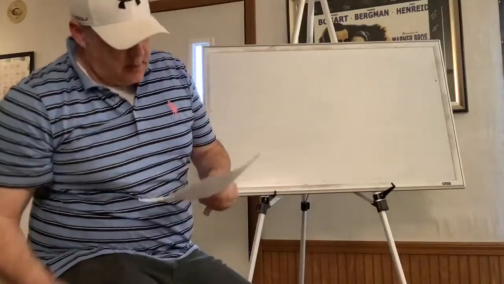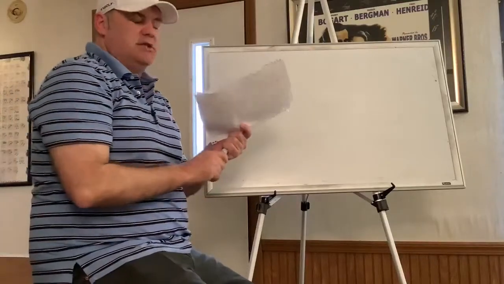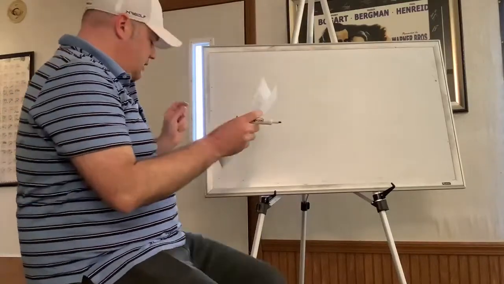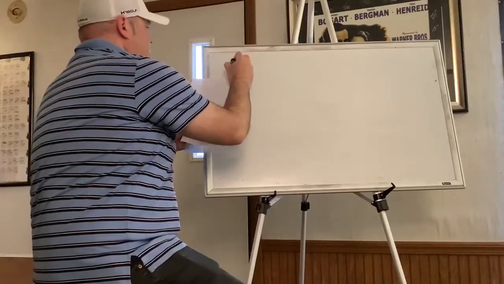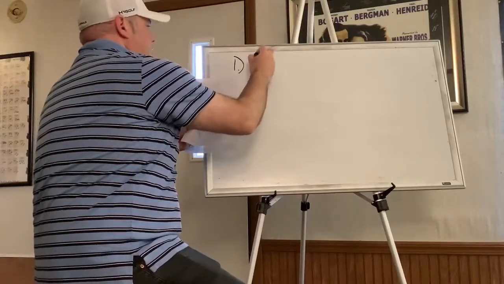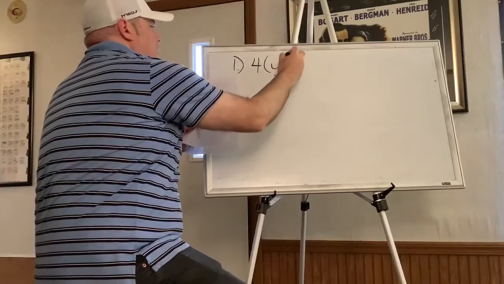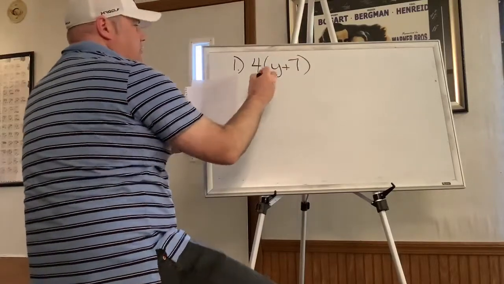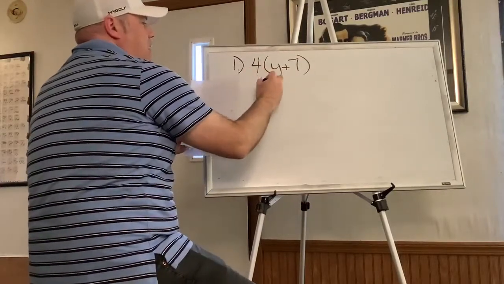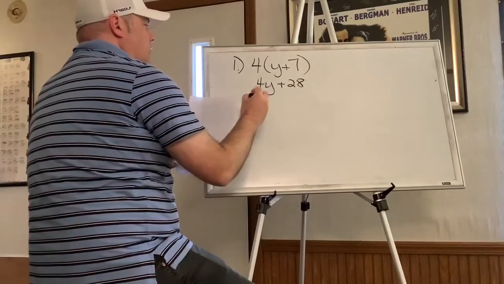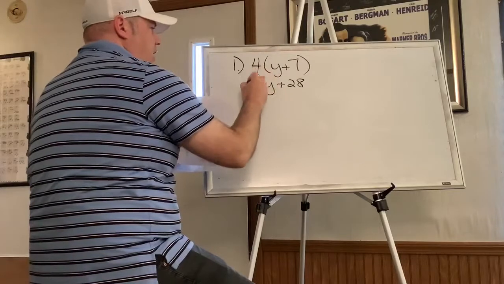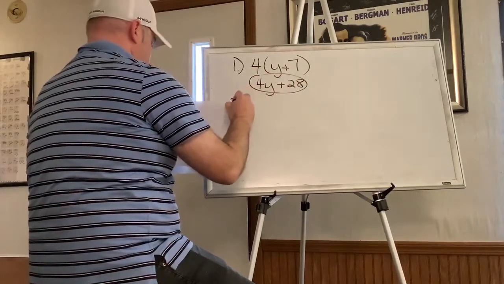I want to put up the answers of the problems that I had you do on Thursday. That way you can check those. If you've got those with you, you can get them out and check your answers real quick. So when we distribute that, we go 4 times y, 4 times 7. That's where you stop. You can't combine those two.